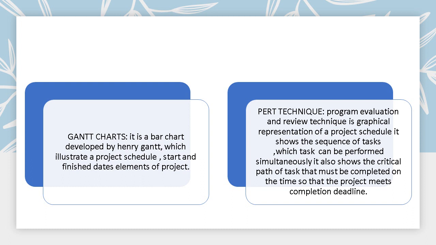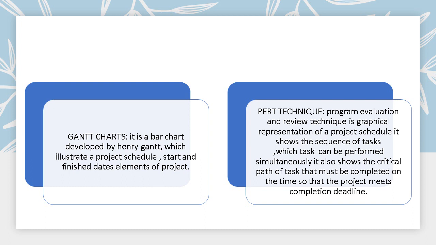These two are graphical representations of quality control techniques, because a picture shows things more easily than all the statistical work. So anybody can easily understand if you show it in the form of a graph. The first one, the Gantt chart, is a bar chart developed by Henry Gantt, which illustrates a project schedule. It completely concentrates on time: when to start, what is the next process, what are the multiple stages of the task, what is the end stage of the task. Each and every element is represented in the form of a graph.